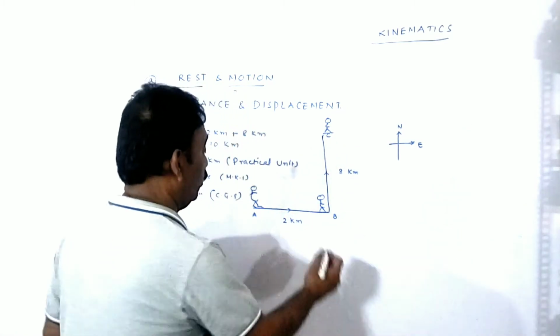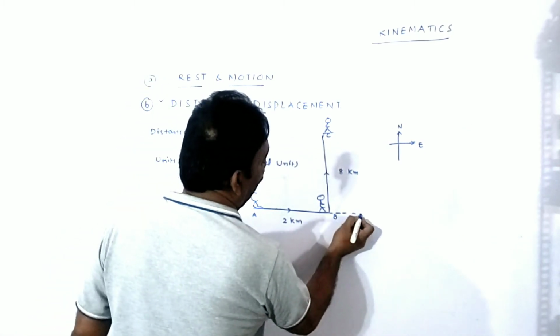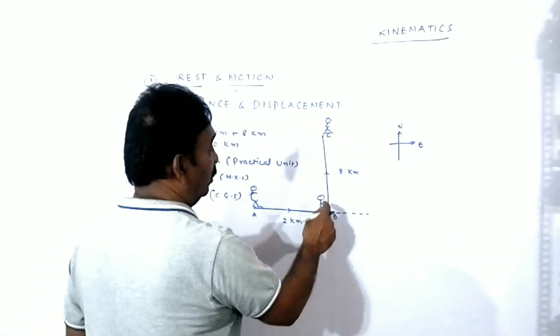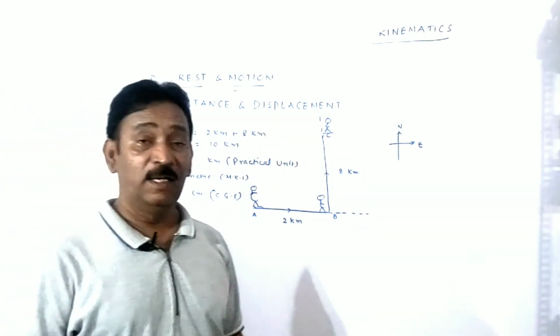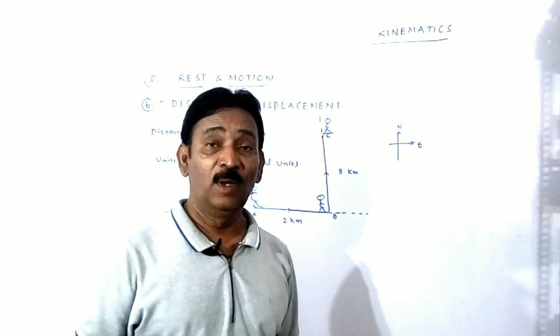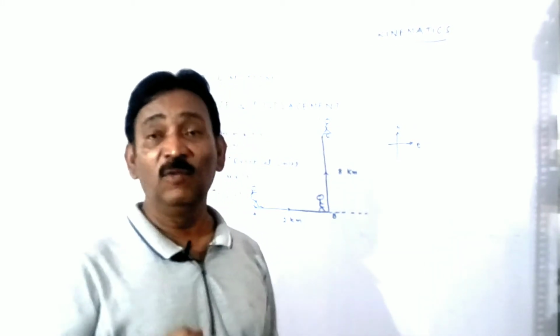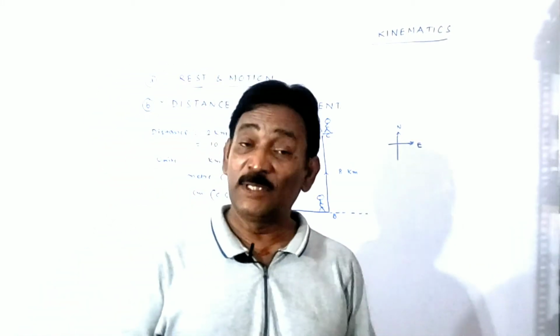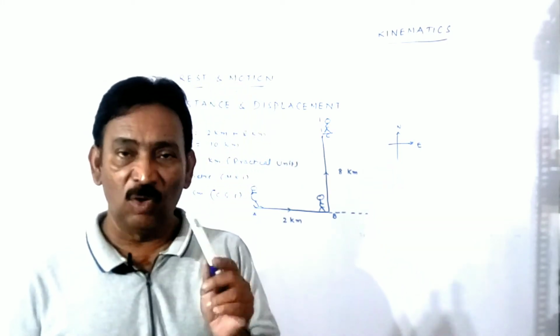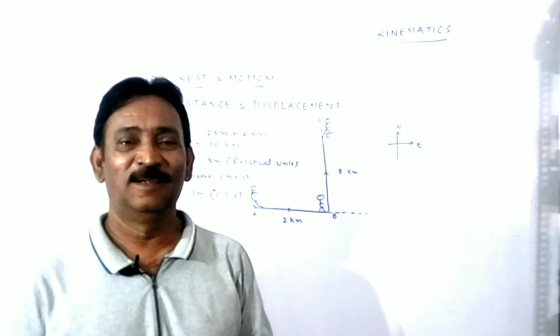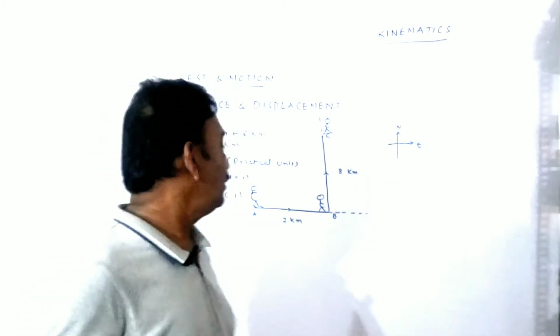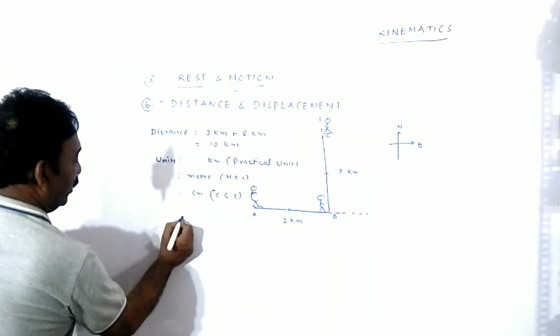Actually in this direction he has to travel like this, but he took a turn and traveled in this way. That means every time its direction is changing. Do remember, while measuring distances, we should not consider the direction of the body. That's why we call distance a scalar quantity.